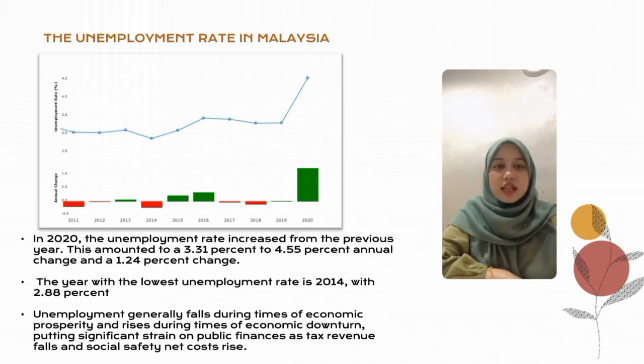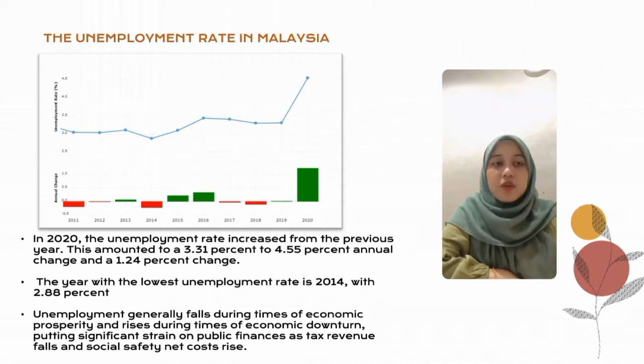Other than that, the unemployment rate started increasing from 2015 to 2020 and has not had the opportunity to decrease. But when we look at the statistics, we can see that it moves from point to point and increases a little bit, not moving drastically, except from 2019 to 2020.